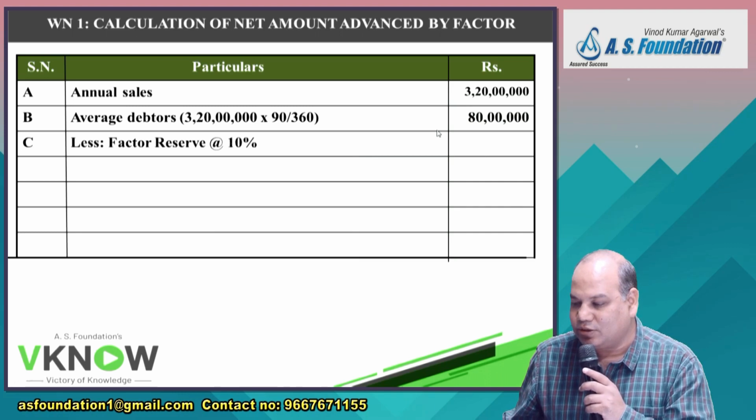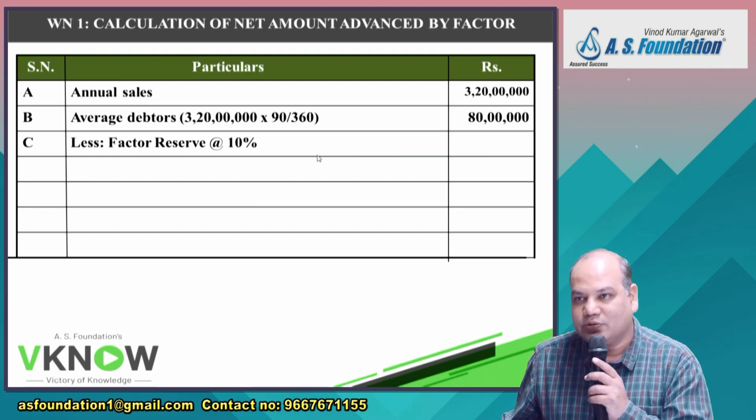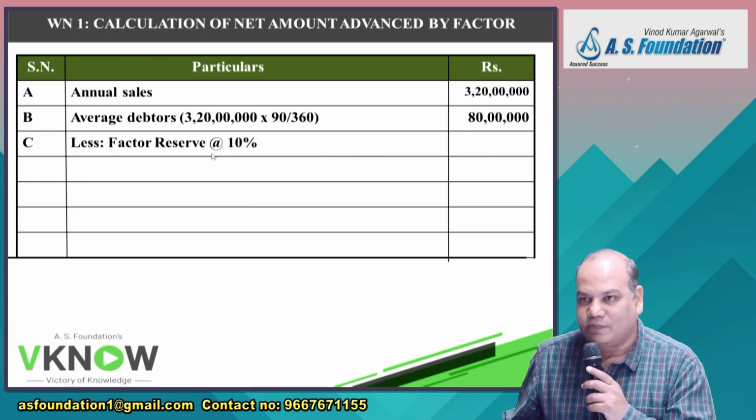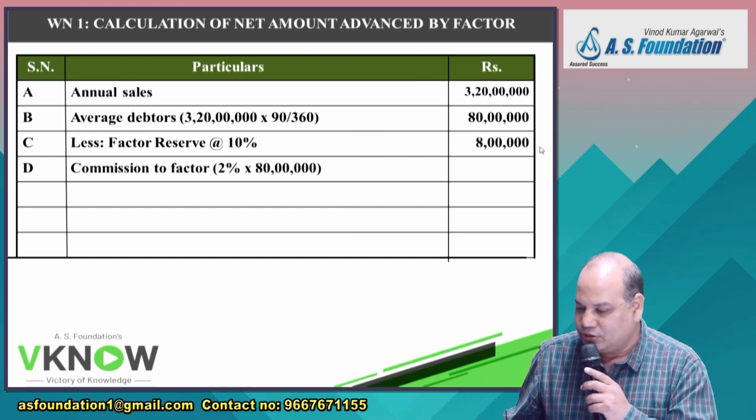But this factor is smart. He says, we will not give you the full amount of advance. We will give you 10% less. So that is called factor reserve. 10% of 80 lakh, 8 lakh. Commission also we will calculate.